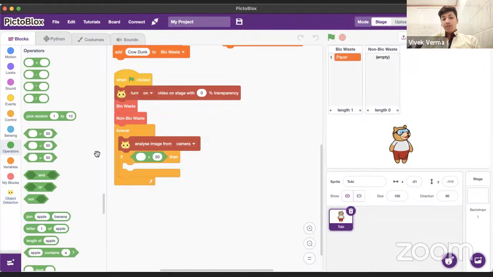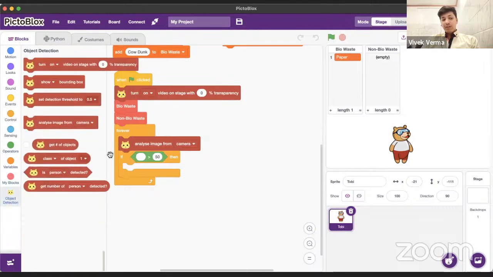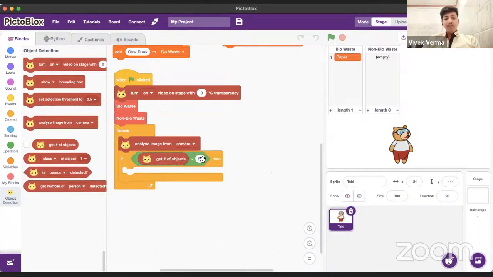Number of objects, how to get the number of objects? This block, get hashtag of objects, of the object detection extension, is to get the number of objects. If I click on it right now, you can see 1 because only I am sitting in front of it. So if the number of objects is more than 0, then we want it to classify.